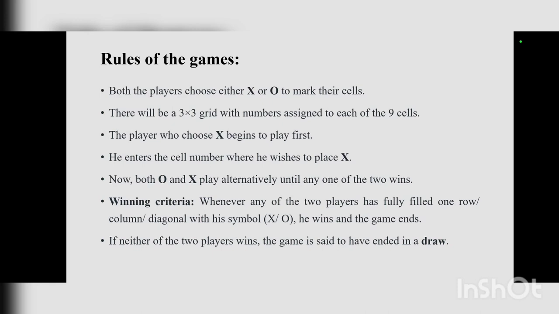Winning criteria. Whenever any of the 2 players has fully filled one row or column or diagonal with his symbol, X or O, he wins the game and the game ends. If neither of the 2 players wins, the game is said to have ended in a draw.